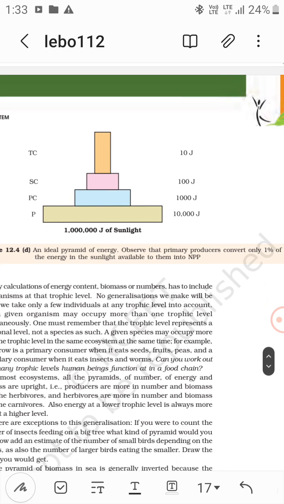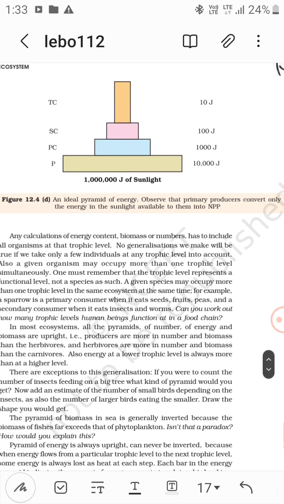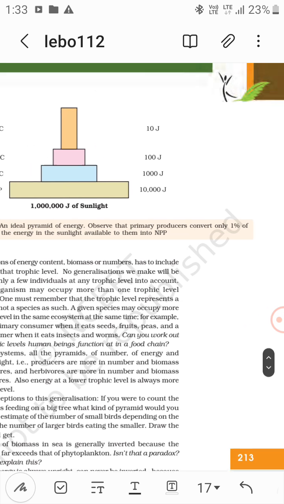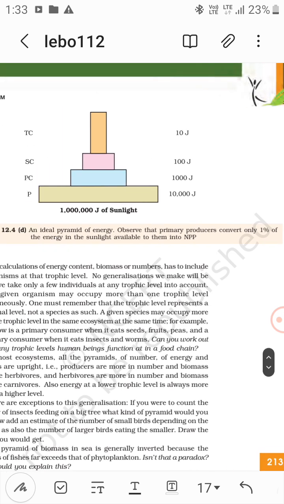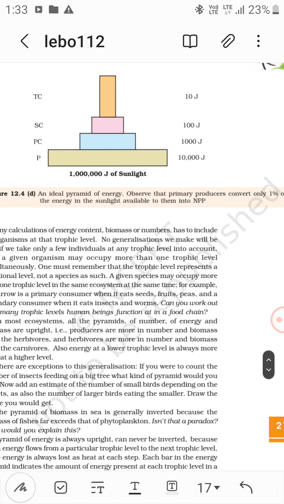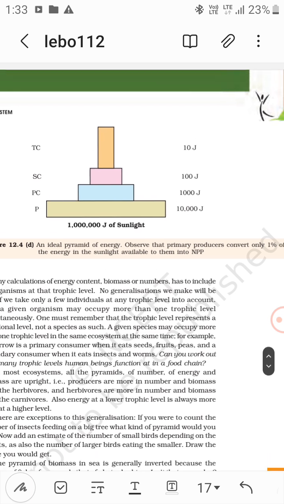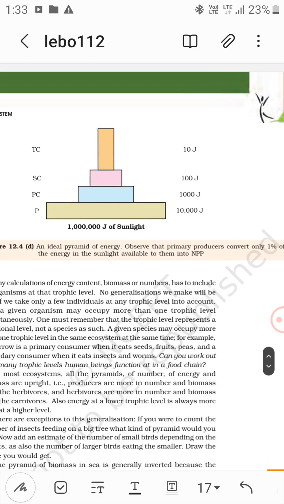Now an ideal pyramid of energy. Observe that primary producers convert only 1% of the energy in the sunlight available to them into NPP. An ideal pyramid of energy is upright and straight. So we have producers, primary consumers, secondary consumers, then tertiary consumers, then 10,000.